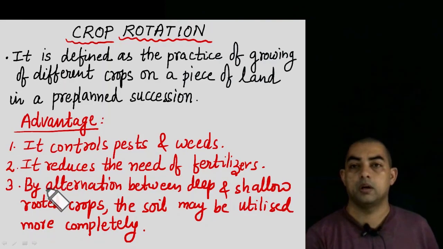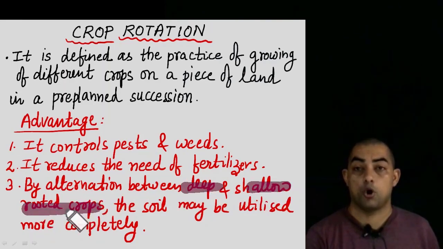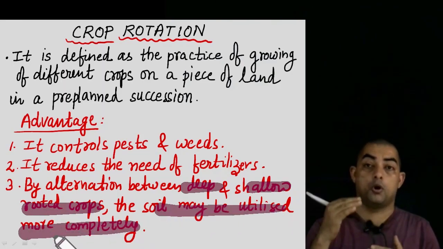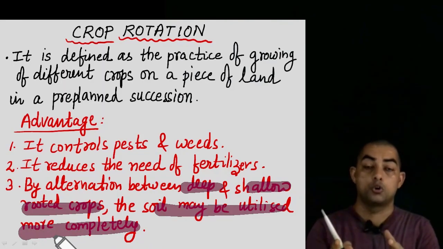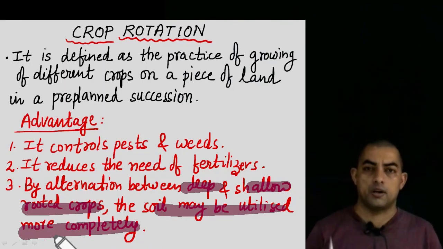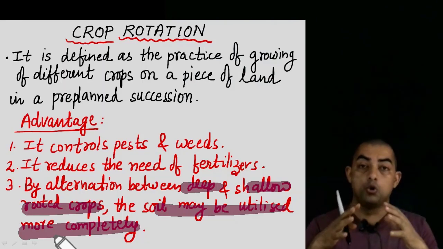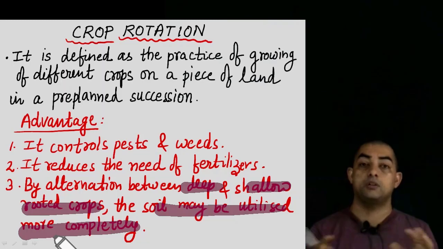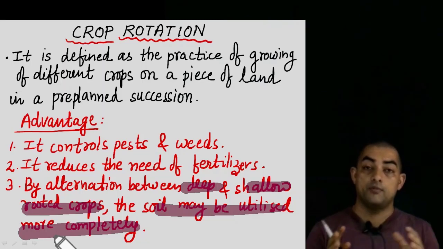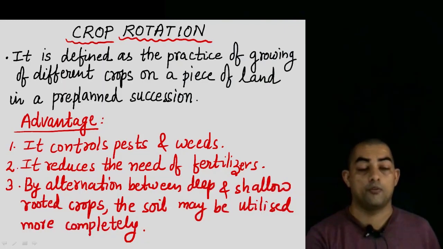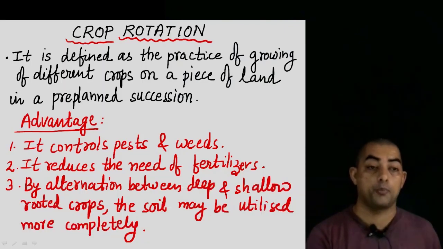Then also the third point is, by alternation between deep and shallow rooted crops, the soil may be utilized more completely. First you are going to grow a crop which has very long roots, so it is going to utilize all the nutrients which are deep down in the soil. The next crop they are going to grow will have shallow roots, which are going to use only the nutrients present in the top layer. Like this, the nutrients will be available for both the crops. So as you can see, we are using all these different methods of mixed cropping, intercropping and crop rotation to increase the yield from a given area.